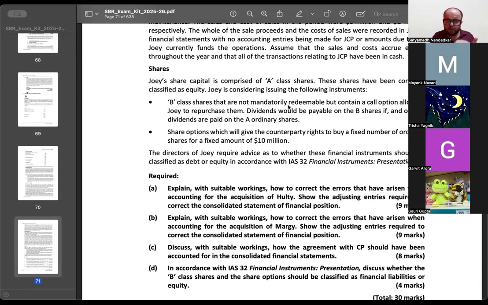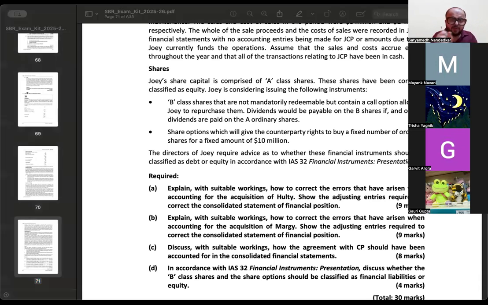So not a compulsion, not an obligation to deliver cash to the other entity. And the dividends are paid only and only if they are paid for category A shares. तो डिविडेंड के केस में भी there is no contractual obligation, but it is again discretionary. जहां पे obligation होता है that becomes a financial liability. जहां पे discretion होता है, करना है तो करो वरना मत करो, that gets classified as equity.